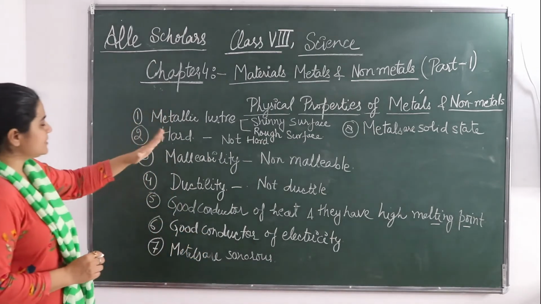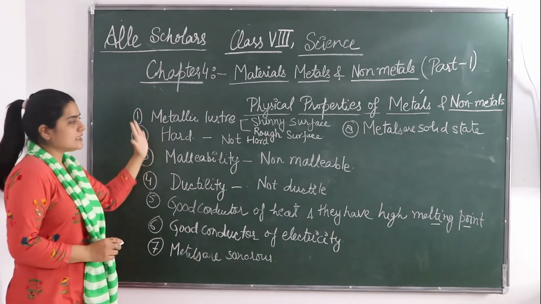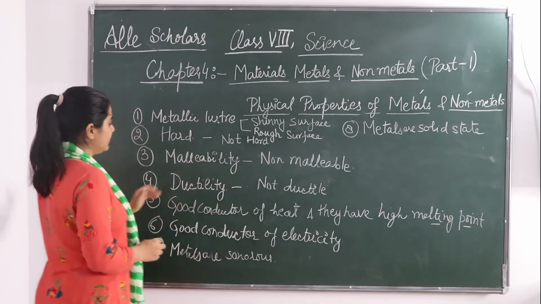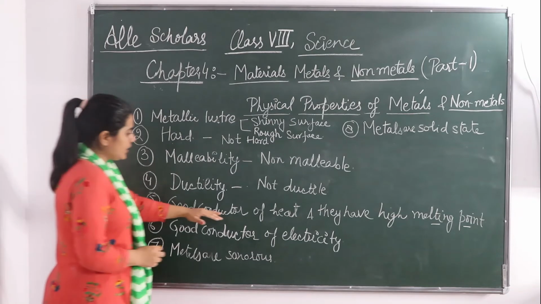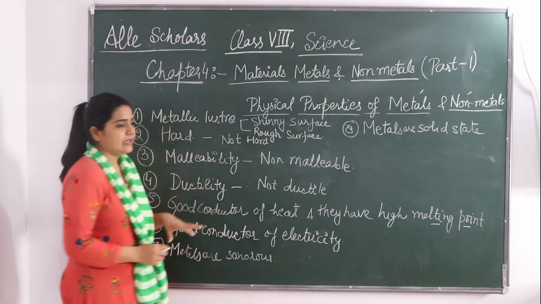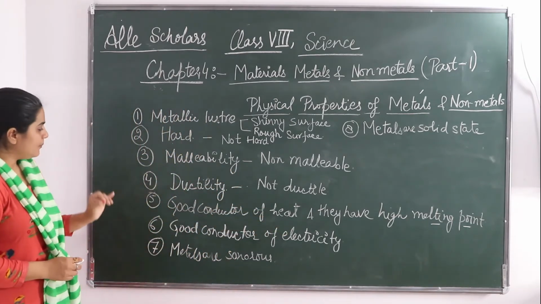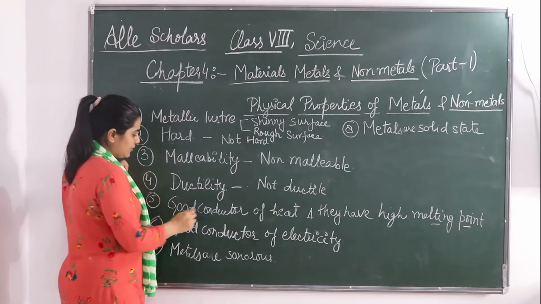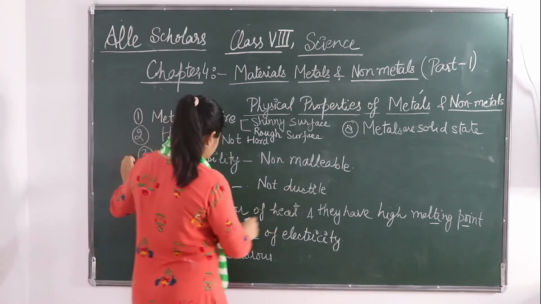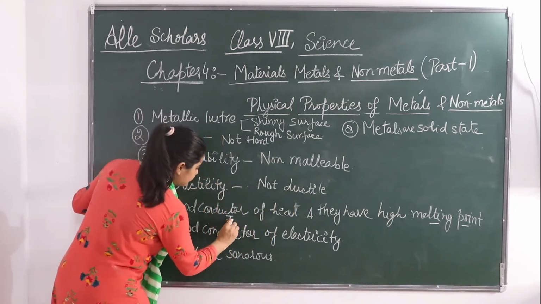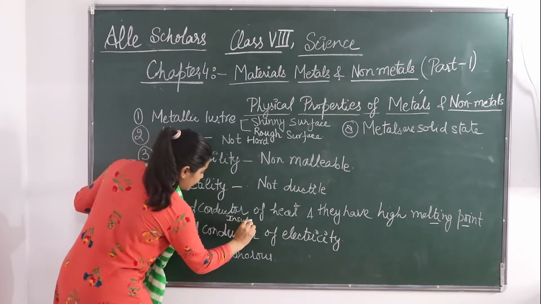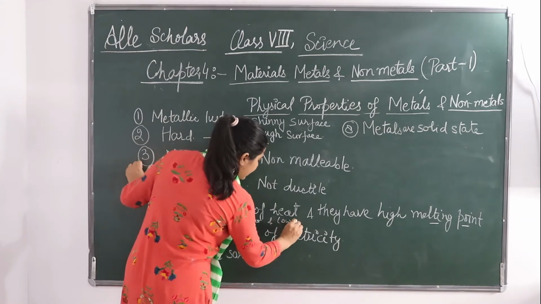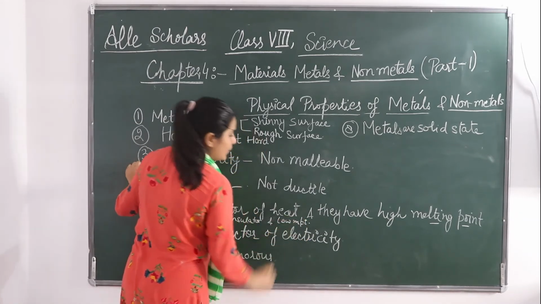Okay, so you must be seeing how metal is just the opposite of non-metal, or non-metal is just the opposite of metal. Okay, so metals are good conductors of heat and they have a high melting point. But if we talk about non-metals, they are not good conductors of heat, means they are good insulators, and they have a low melting point.